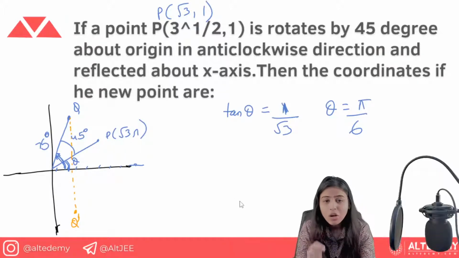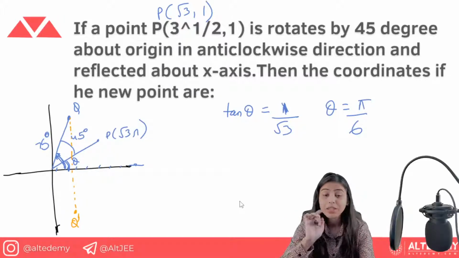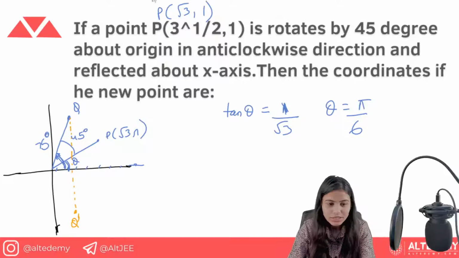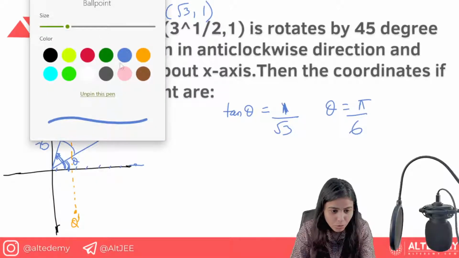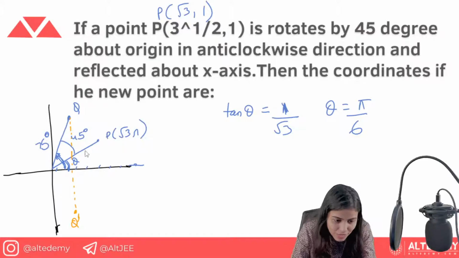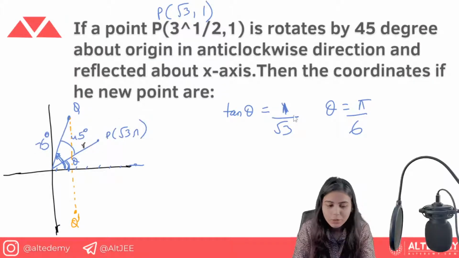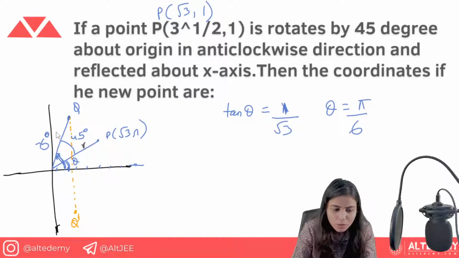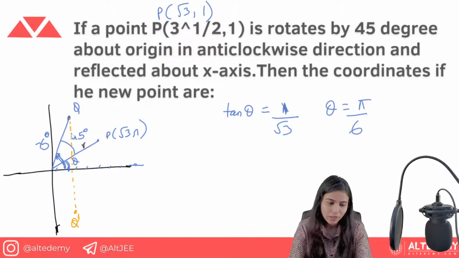Now you know how you need to calculate the r. This is the key of this question. See, this is the value of r here. How can you calculate the r? Under root x square plus y square. Now this point Q is given here. So what do you think, what is the r of this point?